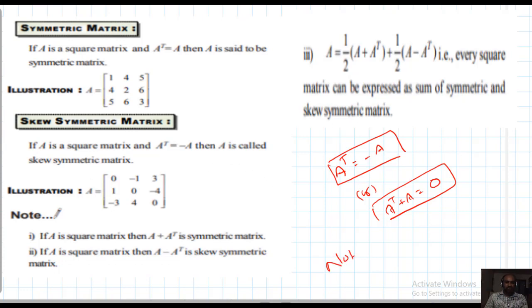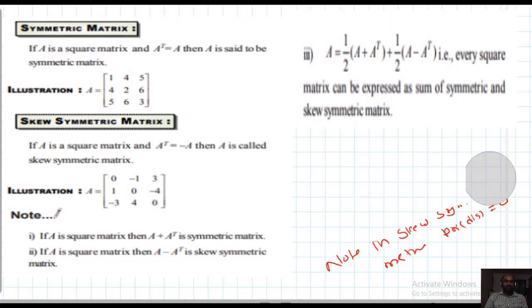Important note: in a skew symmetric matrix, principal diagonal elements are all zeros. This is a very important note. See here, 0 0 0. So taking any square matrix, if its transpose equals the additive inverse of A, then that matrix is called skew symmetric matrix. So a very important type.